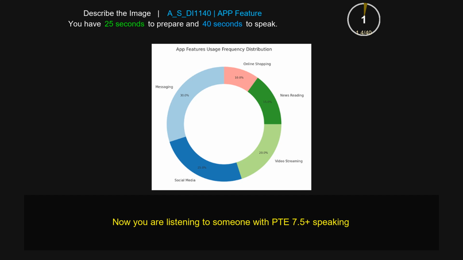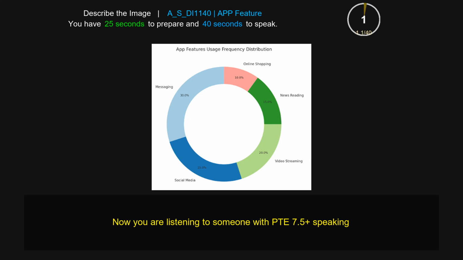This image provided is a pie chart that gives the information about app features uses frequency distribution. The highest ranking is messaging, 30%, and the lowest is online shopping, that is 10%. It is evident that the middle one is social media, and the second last one is 15% news reading. Another interesting point is that app feature uses frequency in the middle, that is 20% video streaming. And overall this image illustrates the highest ranking with messaging 30% and lowest is online shopping with 10%.